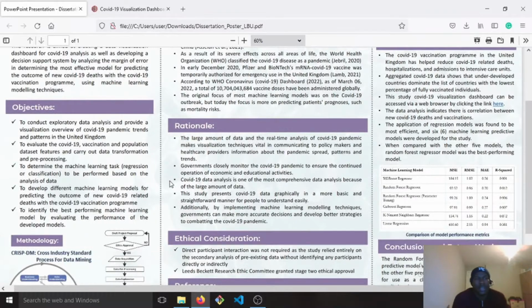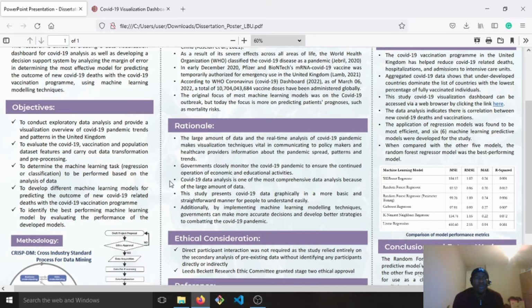The objectives of this study are to carry out exploratory data analysis and provide a visualization overview of the COVID-19 pandemic trend and pattern in the UK, to evaluate COVID-19 vaccination and population data sets and features, and carry out data transformation and pre-processing to determine the machine learning tasks to perform on the data, whether it's regression or classification.